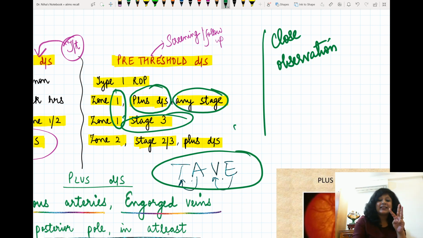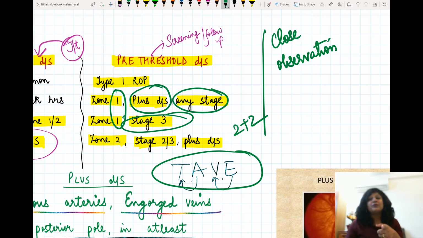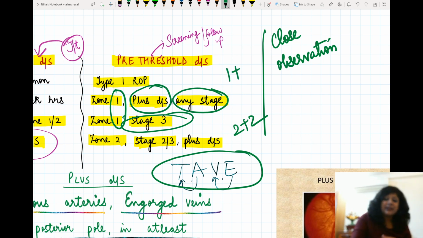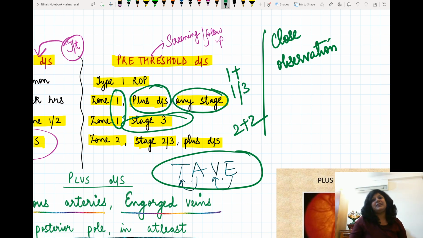2 plus 2 is an easy way of remembering this. The first 2 means zone 2, plus means plus disease, and the second 2 is stage 2. So 2 plus 2 is also a pre-threshold disease. Zone 1, any stage. If it is 1 plus, then any stage, and if it is 1 plus stage 3, then I don't require the plus. So this is a way of recalling what is pre-threshold and what is threshold.